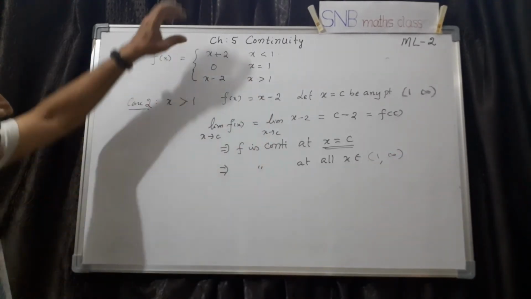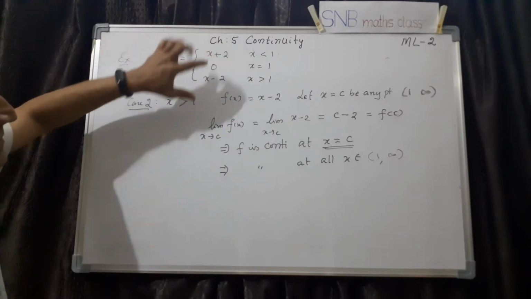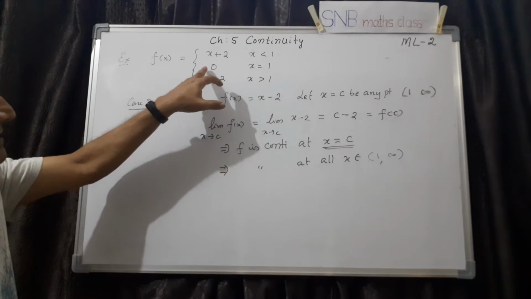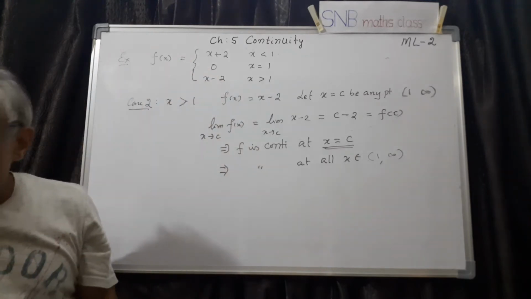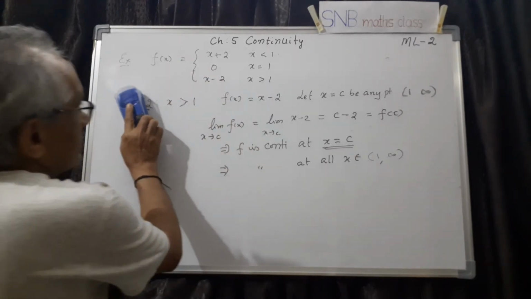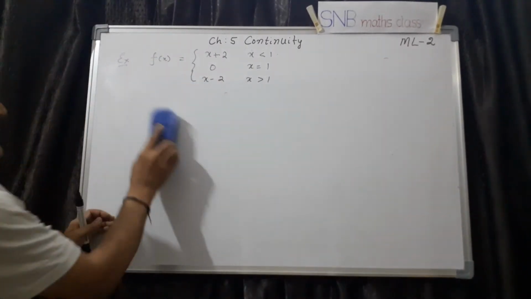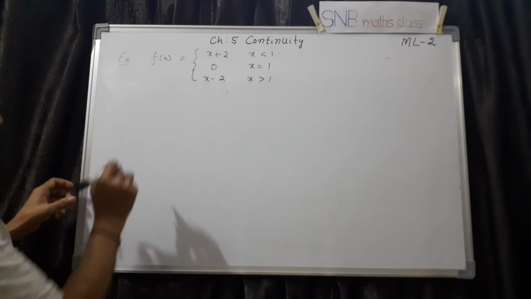So here it is continuous, here also it is continuous, but now I have to check whether it is continuous at x equal to 1. That is the only point which is remaining. So I will remove this one and then check whether it is continuous at x equal to 1. Now case 3.